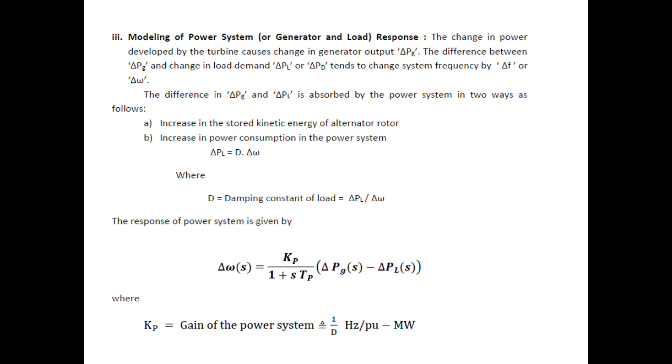This turbine and power system response is expressed by the equation del omega of s, or del F of S, is equal to Kp by 1 plus S Tp into del Pg of S minus del PL of S. Del PL of S is the change in the load demand. Del Pg of S is the generator power output. Kp is the gain of the power system, defined as the reciprocal of D, expressed in hertz per unit megawatt.